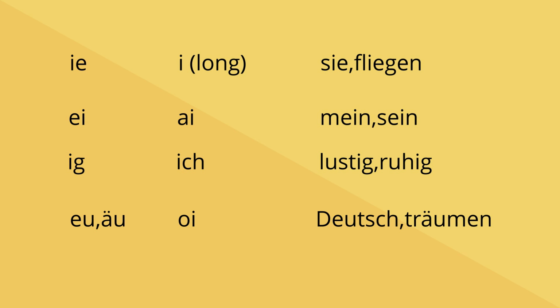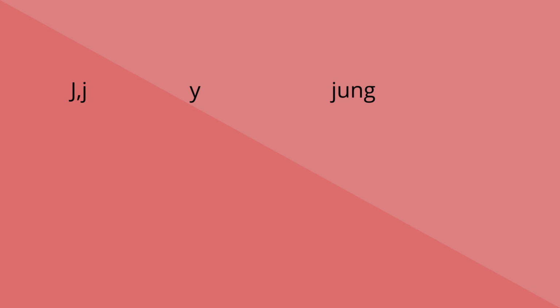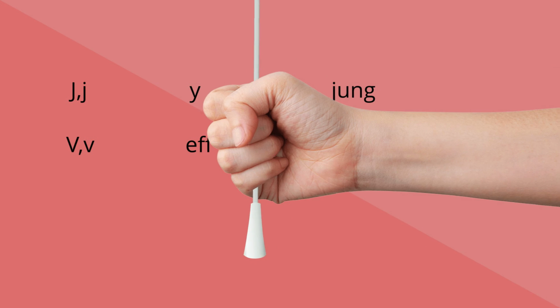Pronunciation of EU or A umlaut U is like oi, for example, Deutsch or träumen. Pronunciation of J is like Y, for example, Junge. Pronunciation of V is like F, for example, Vater.